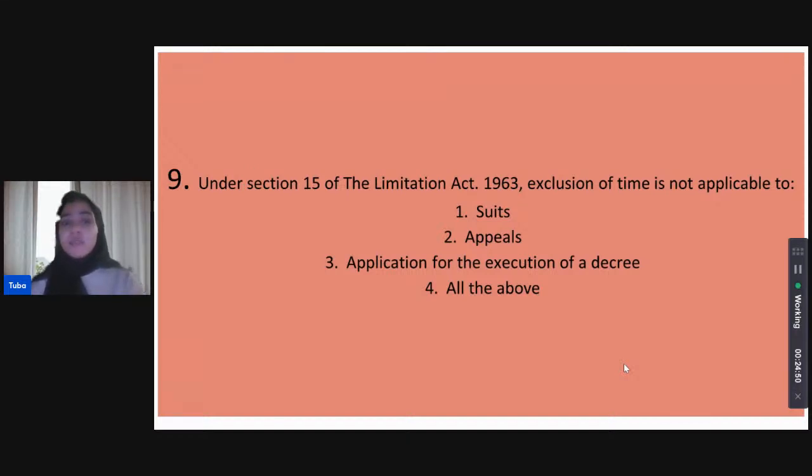So, again, Section 15 of the Limitation Act, exclusion of time as envisioned under Section 15. What could be the correct answer? Kanupriya thinks it is not applicable on the cases of applications for the execution of a decree, where you apply to the court for the execution of a decree.